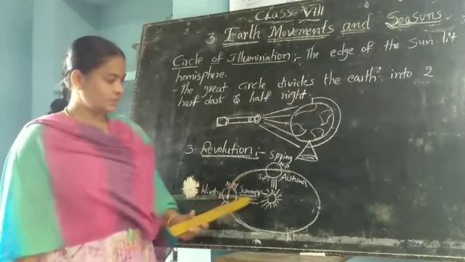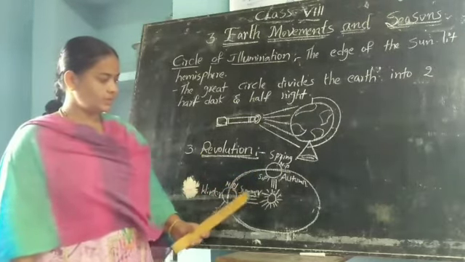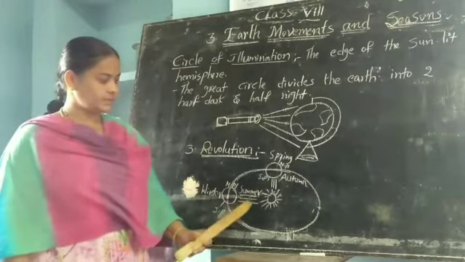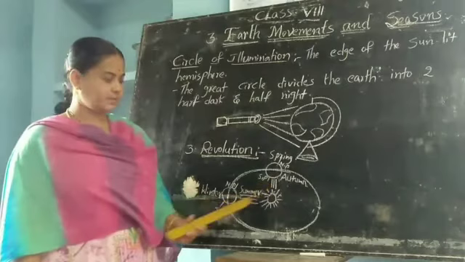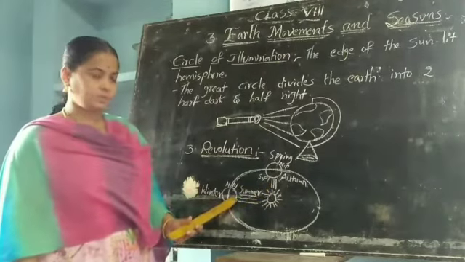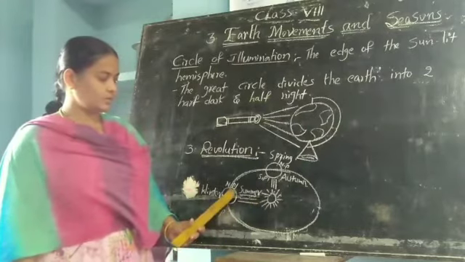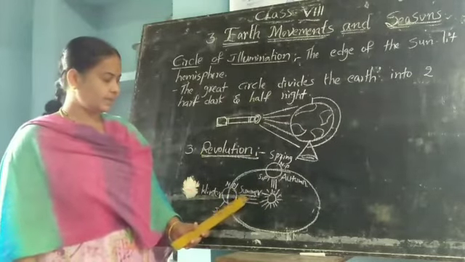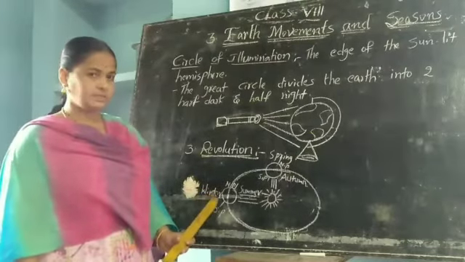Next, see here. The North Pole receives the direct rays of the sun. Here the South Pole was receiving, and here the North Pole is receiving. So here at the North Pole it is summer season, and the South Pole has the winter season.